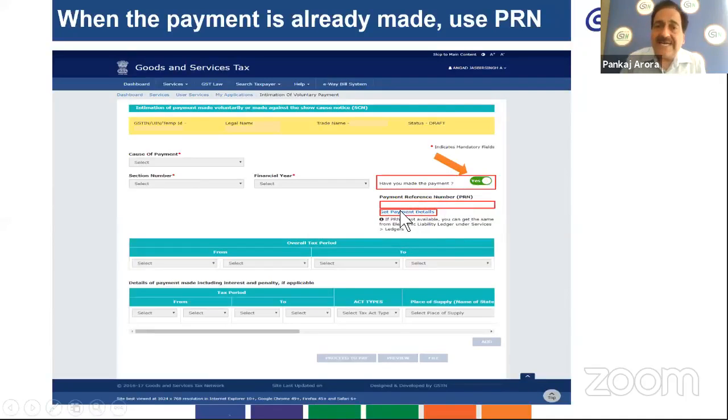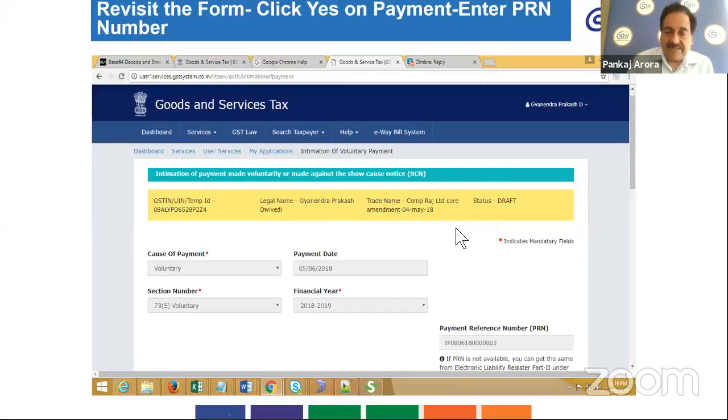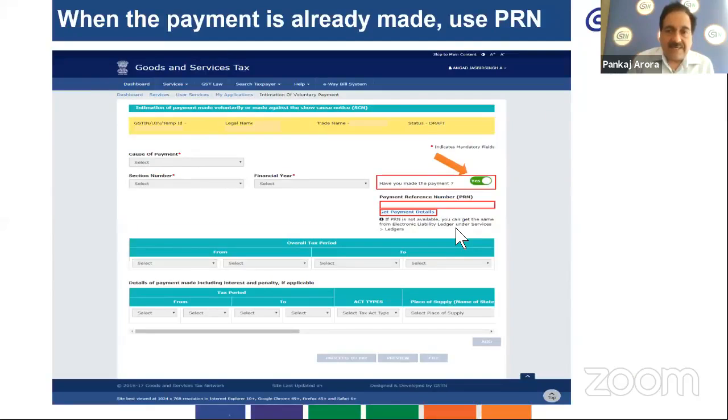If you don't get the payment reference number, you can get it in the electronic liability register. For fetching such details, you will have to click on the Services menu and then click on the electronic liability ledger, and you will get the details in the electronic liability register.